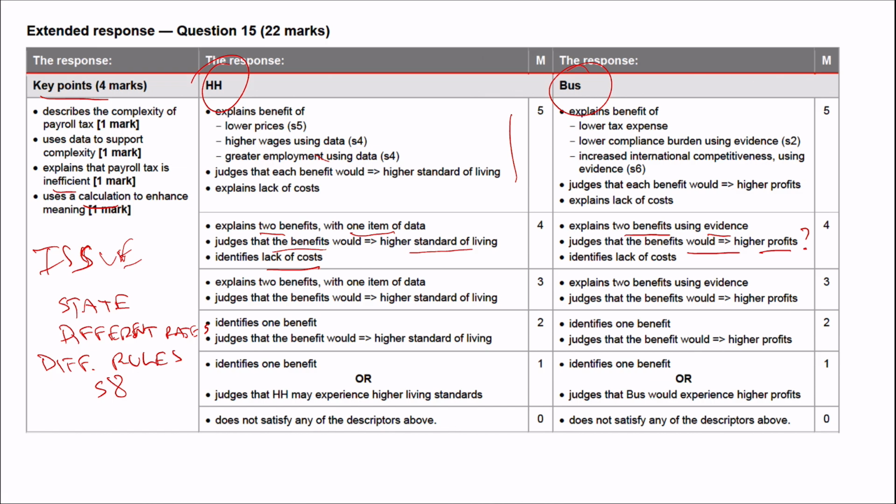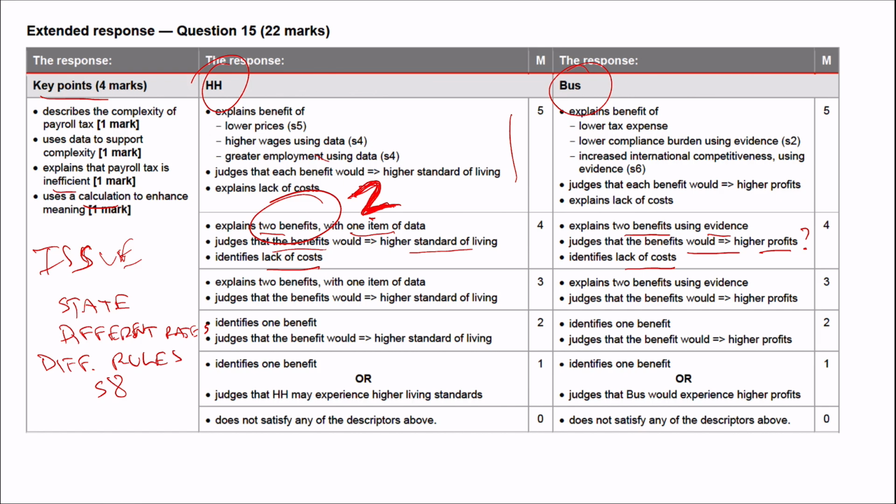It'd be lower costs of doing business. Lower cost of doing business. Ergo, ipso facto, quid pro quo may mean, that's made up Latin, by the way, may mean higher profits, but we're not sure exactly. Identifies the lack of costs. Okay, so once again, if you need a little thing to think about here, how many benefits and costs do I need? Think there's 2. There's 2. Like, find the 2. I'll make it big, thick red lines. Never just give 1. Okay? If you can't find the costs, if there's nothing in there that represents a cost, maybe you can't make that up. Be clear that you are analysing the data presented to you.